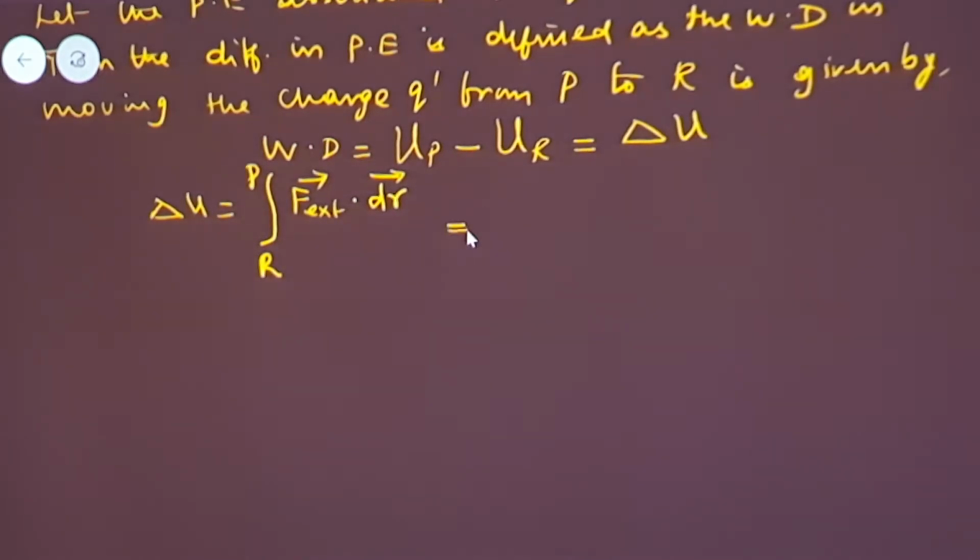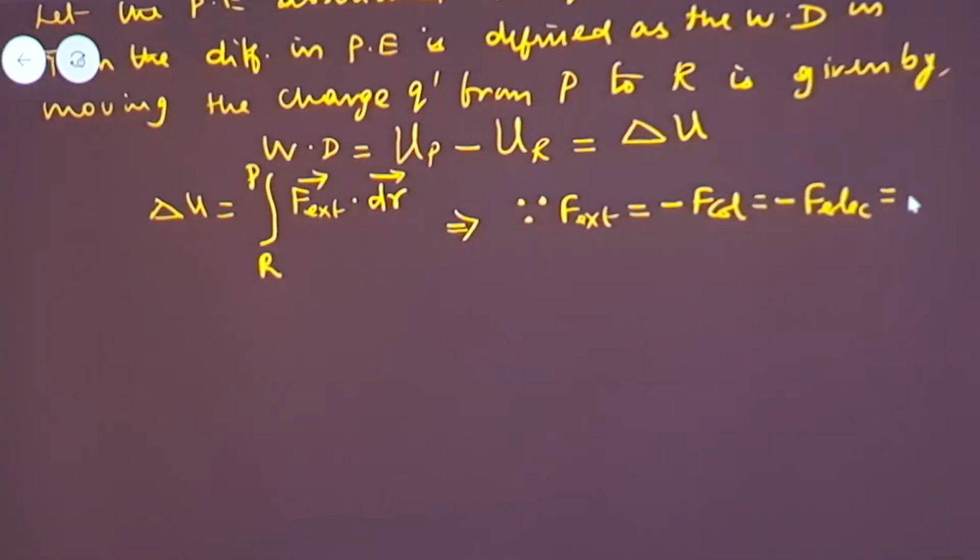As we know, F external, as already written in the previous step, is equal to minus of F Coulombic force, or minus of F electrostatic, which is equal to minus of E into Q dash. Take this and substitute it here.